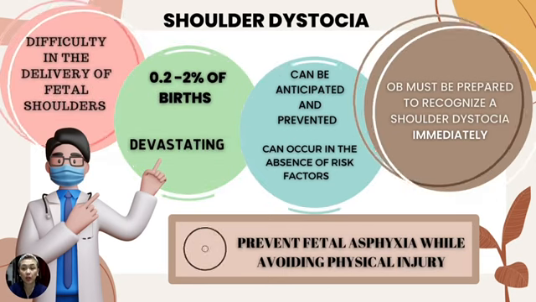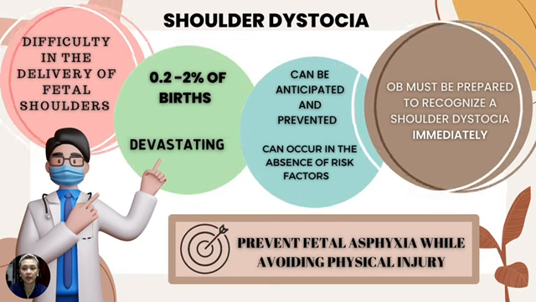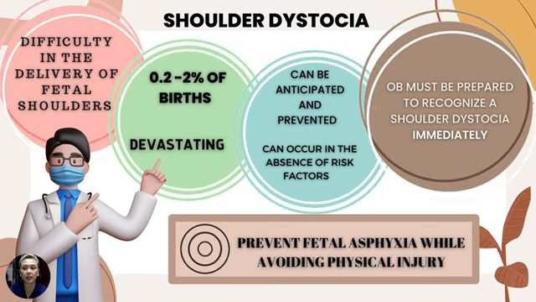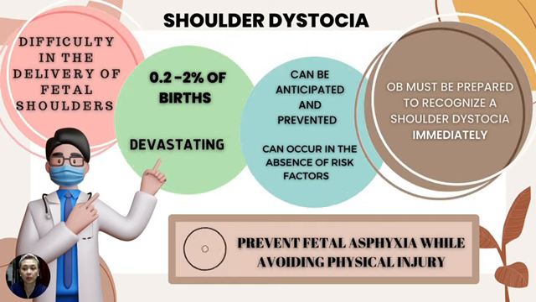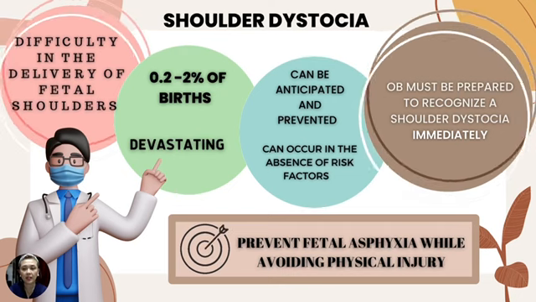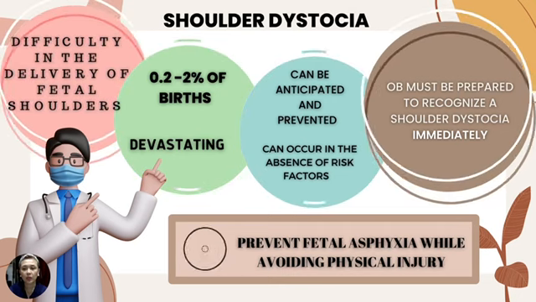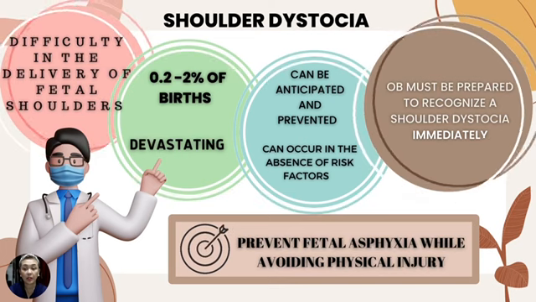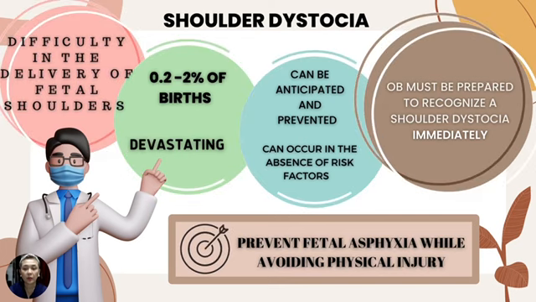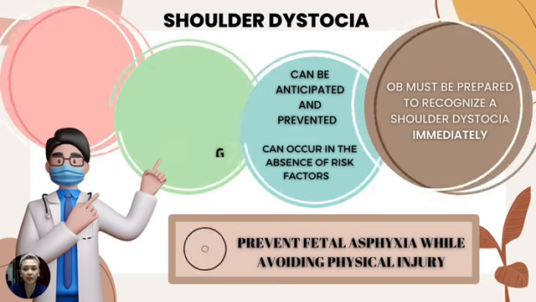Shoulder dystocia or stuck shoulder is an obstetrical emergency which occurs when there's difficulty in the delivery of the fetal shoulders. It occurs in 0.2 to 2% of births and can be very devastating. Although it can be anticipated and prevented, shoulder dystocia can occur in the absence of risk factors. Therefore, the obstetrician must be prepared to recognize shoulder dystocia.